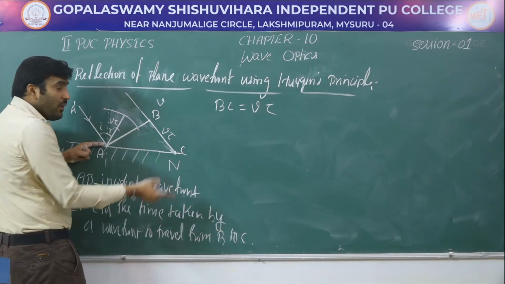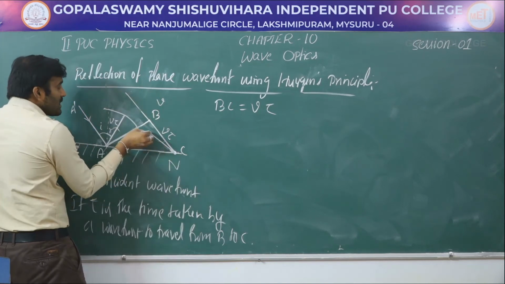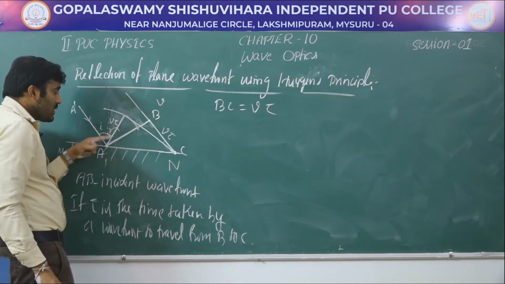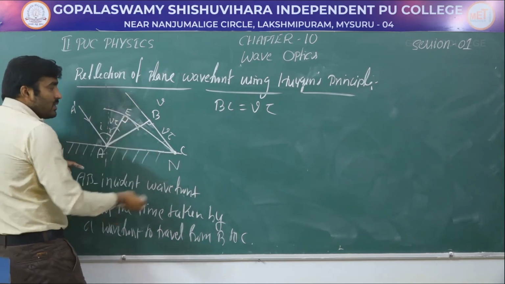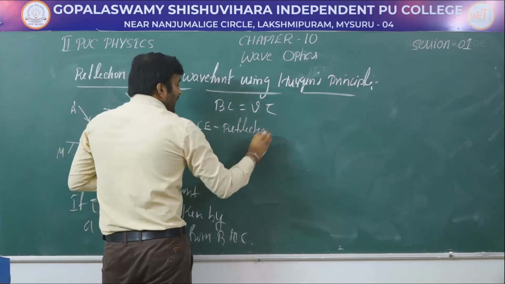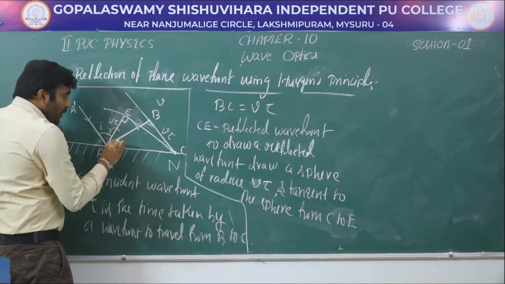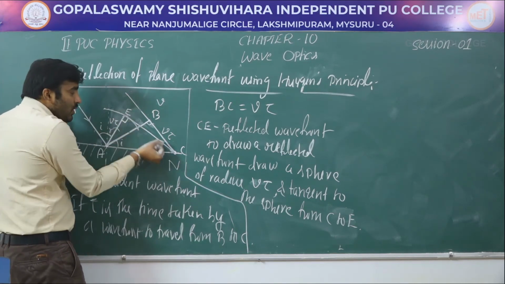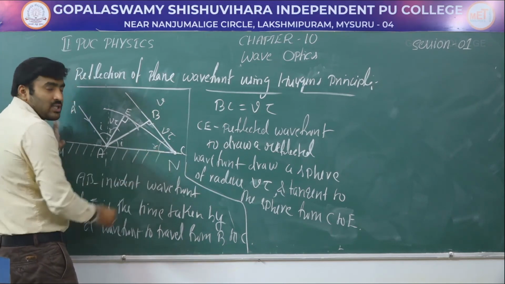Now we need to draw a tangent from this point to here. So this tangent represents the position of a wavefront, correct? This is just perpendicular to the reflected light. Let me mark this as E. Therefore, CE represents the reflected wavefront. This is an incident wavefront making an angle of I with the reflecting surface, and this is the position of the reflected wavefront, which is making an angle of R with the reflecting surface.